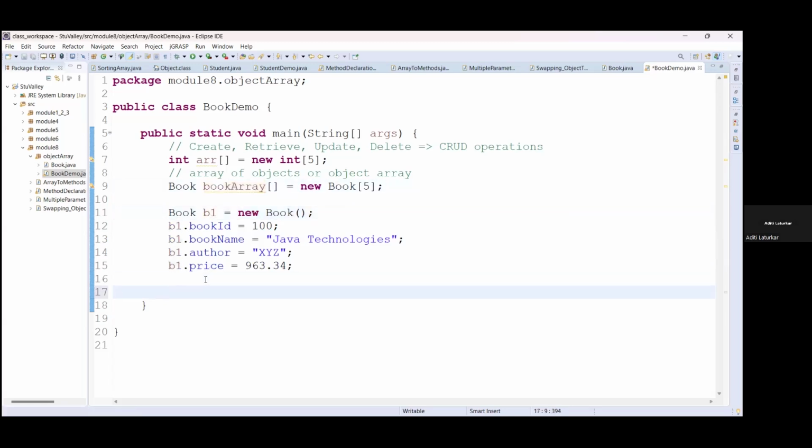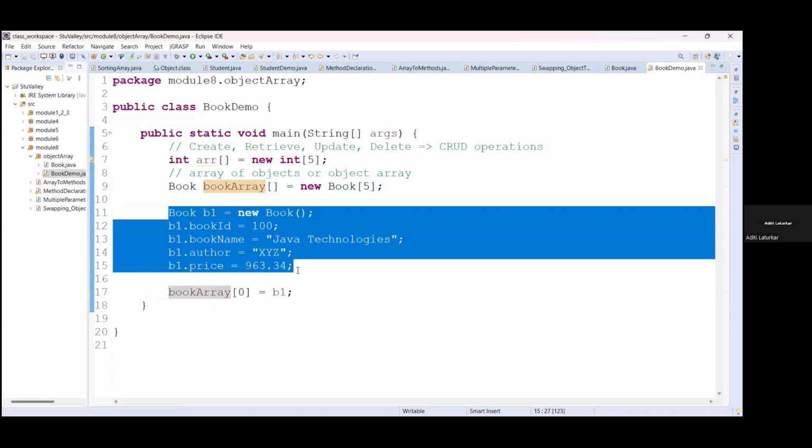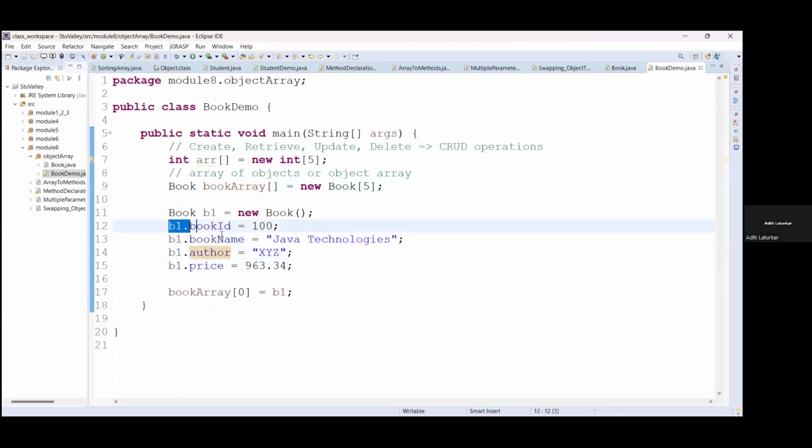So how to store? You know that arrays work on indexes. So we will store this directly into bookArray of 0th index. ठीक है, I am giving the value directly. ठीक है, different ways I am showing you. तो यहाँ पे हम डिफरेंट वेज में डेटा स्टोर कर सकते हैं एरे में, वो मैं बता रही हूँ. This is the first way. You can create object, you can assign all the values, and you can give the index value of the array and store that object directly into that index. ठीक है, so this 0 index पे ये B1 object store हो जाएगा.